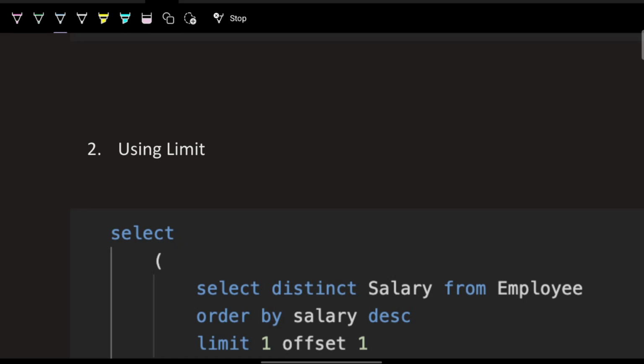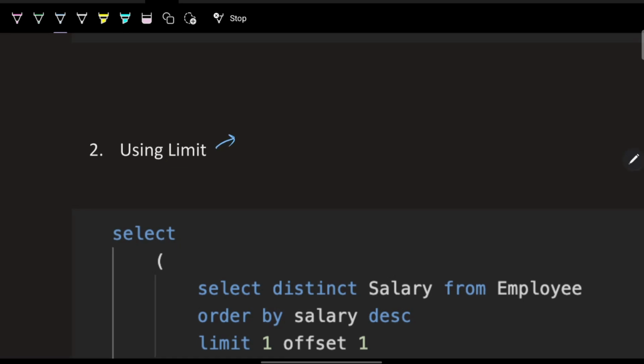So limit and offset is used to restrict the number of rows in the response. Like what number of rows should I return in my response and what number of rows should I skip in my response. So limit is basically used to tell the total rows to be returned, correct. And offset tells you the number of rows to be skipped. So this is very important for you. So this is how you can solve this problem.